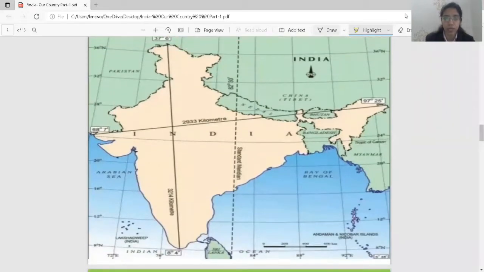You can see it is written here: 3214 kilometers from Kashmir to Kanyakumari. 3214 kilometers from north to south, beta, means from Kashmir to Kanyakumari. You can see now.